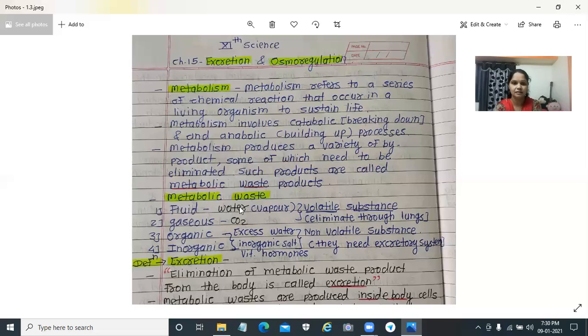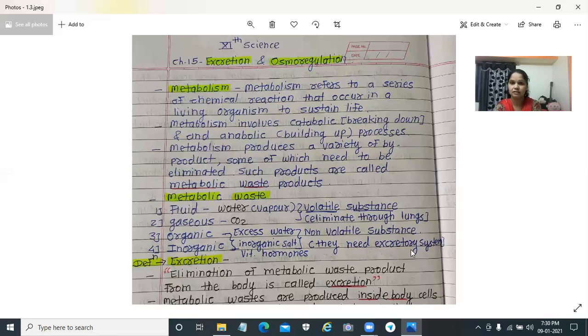Fluid and gaseous substances like water vapor are also there. They are the volatile substances. The second is non-volatile substances, organic and inorganic substances like excess water, inorganic salts, vitamins and hormones. For their elimination, they need the excretory system.